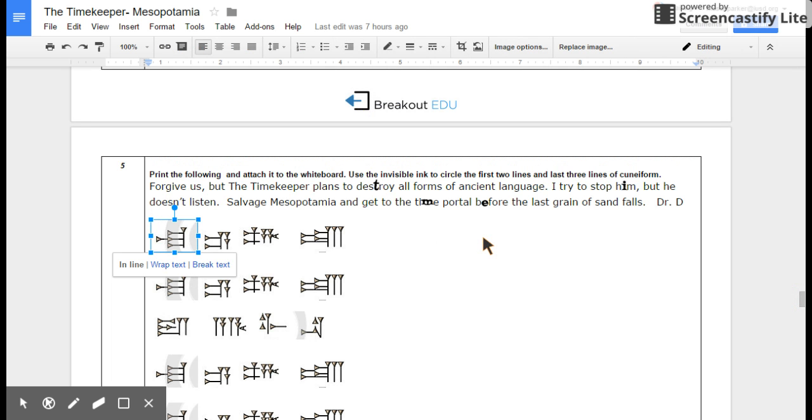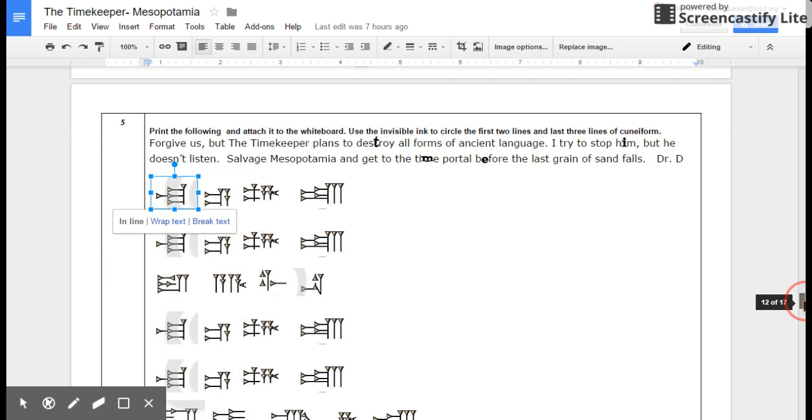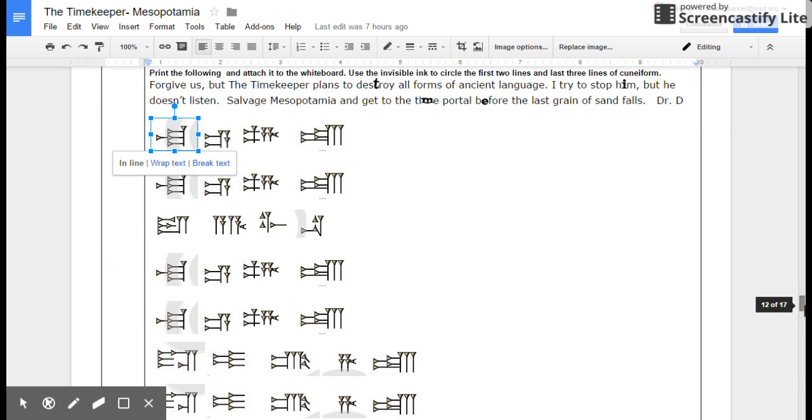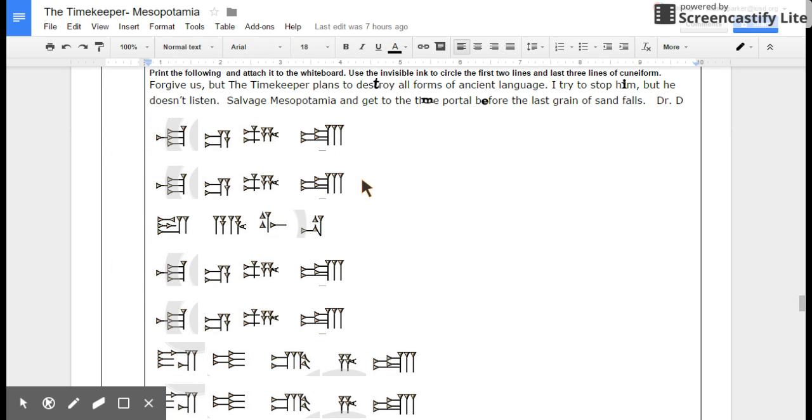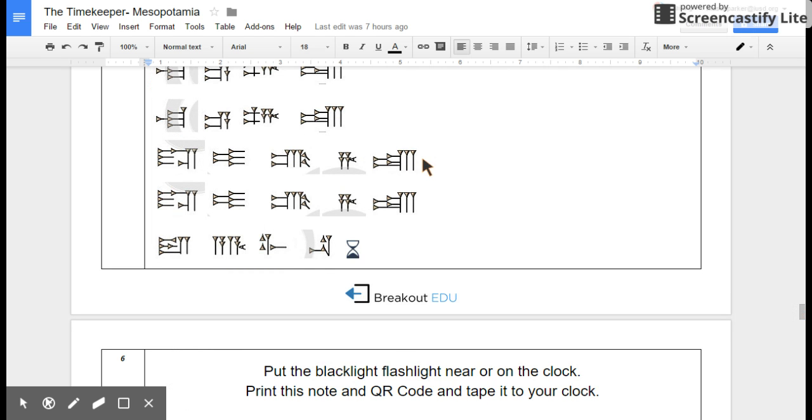The students will find this note in cuneiform, and they will realize that they need to translate the cuneiform. After they've translated the cuneiform, they'll have a list of directions. This isn't complete yet because there's going to be invisible ink circling the first two lines of cuneiform, as well as the bottom three lines of the cuneiform. That's important because the combination to the lock is left, left, right, right, down, which is the first two lines and the last three lines of the cuneiform.